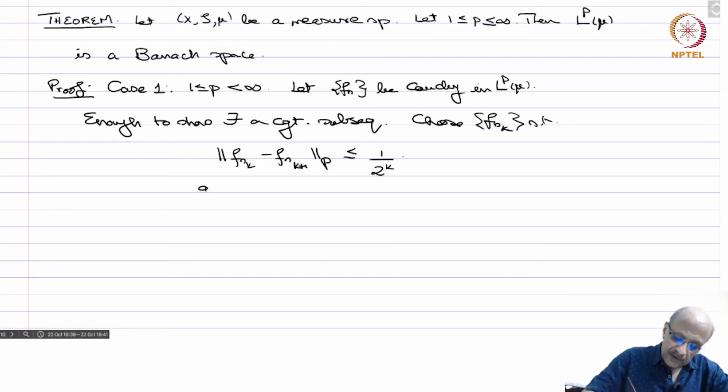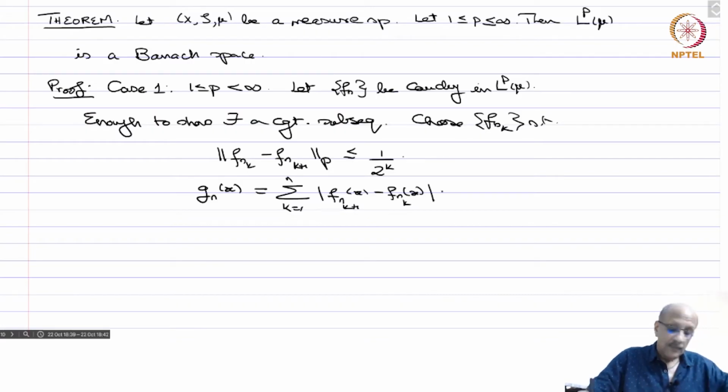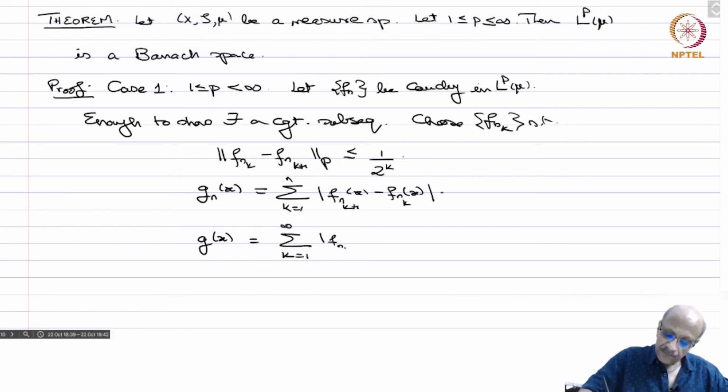And we now define g_n(x) equals the sum from k equals 1 to n of mod f_{n_{k+1}}(x) minus f_{n_k}(x). And then you define g(x) equals the sum from k equals 1 to infinity of mod f_{n_{k+1}}(x) minus f_{n_k}(x).